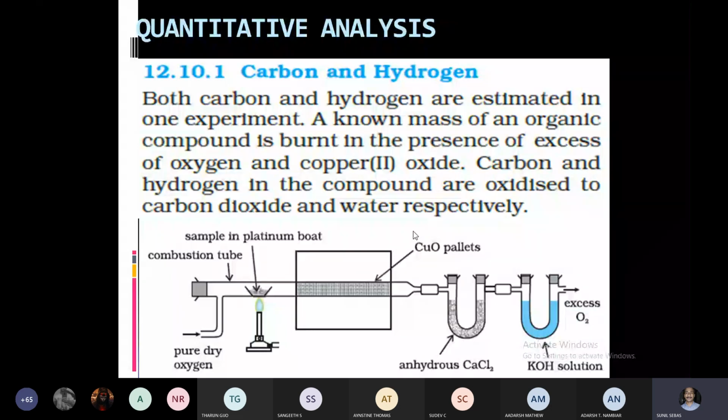That is the experimental part. The experiment is not important; you should know the principle. Carbon and hydrogen are quantitatively converted to carbon dioxide and H2O when heated with cupric oxide in a current of pure dry oxygen.